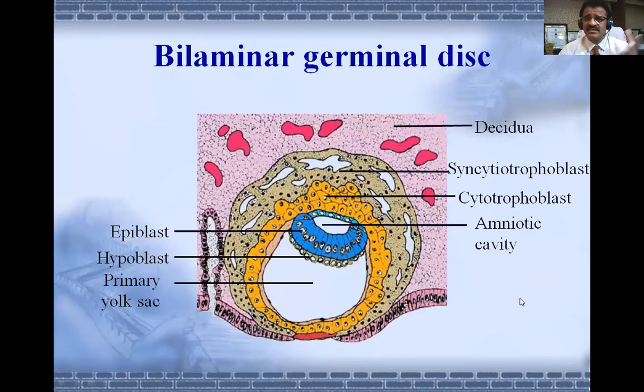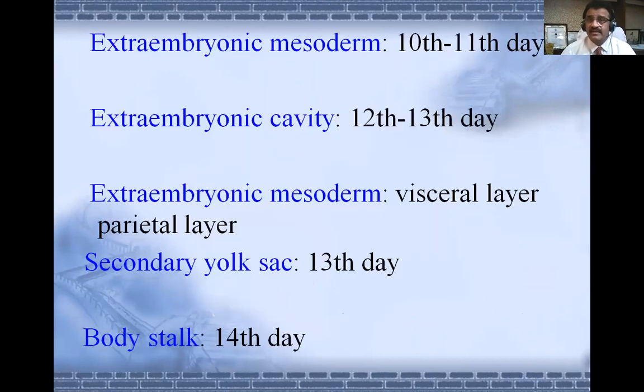The bilaminar germinal disc in another diagram, you can see it clearly here. This one is the blue epiblast, the greenish one is the hypoblast, and these two cavities. Cytotrophoblast and syncytiotrophoblast you can also see in this picture, and the decidua. Now here is the exact part of implantation, so this is called the decidua basalis. Don't forget decidua basalis, very easy. Decidua basalis, decidua capsularis, and decidua parietalis.